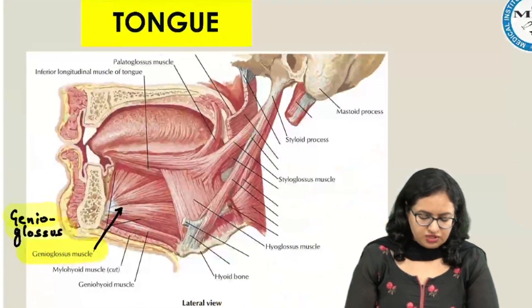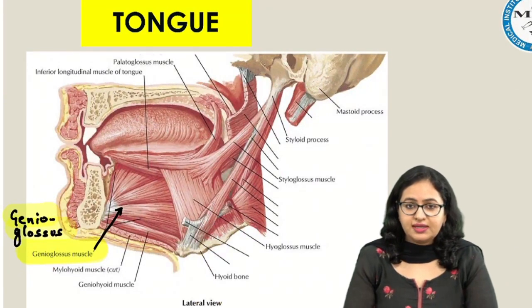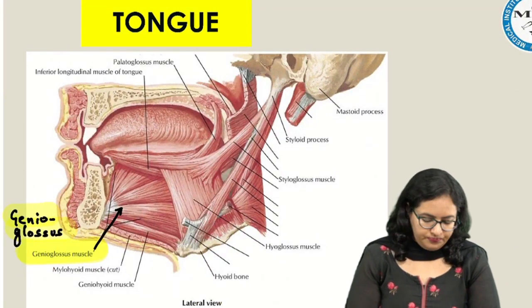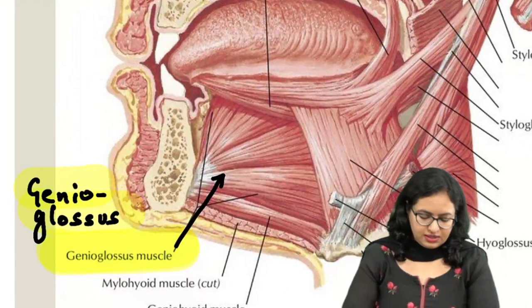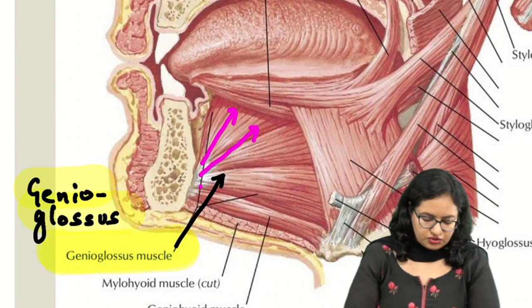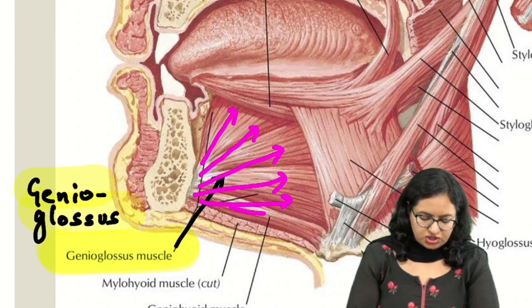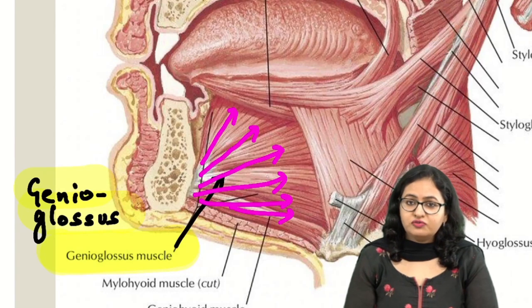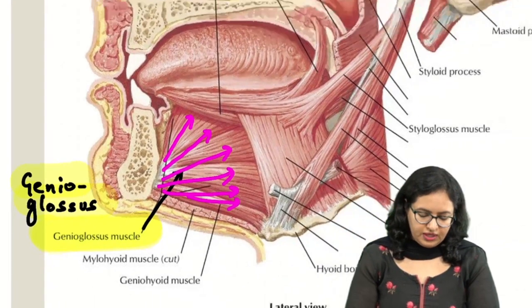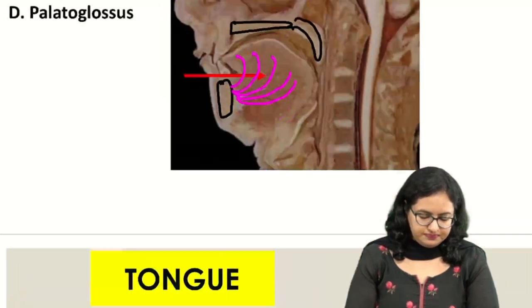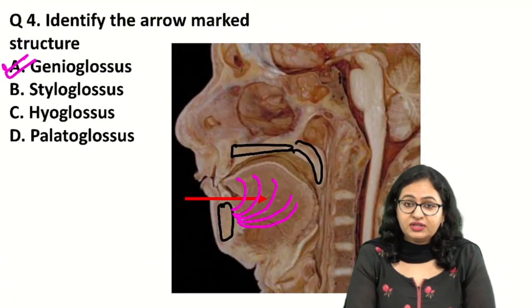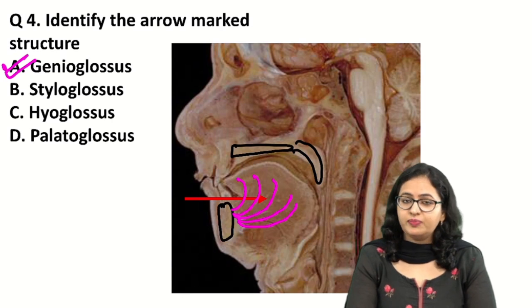If you see this image, which we have repeatedly discussed in our classes, we have talked about this muscle, and this is the muscle which has been marked in the question. So the fibers which are going like these are the fibers of genioglossus. In the other options, they have written styloglossus, hyoglossus, and palatoglossus.